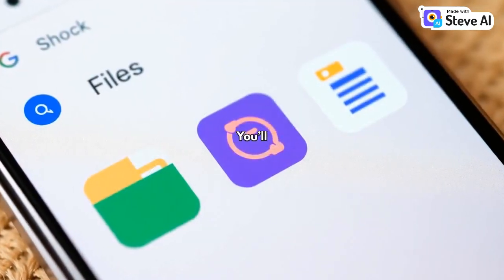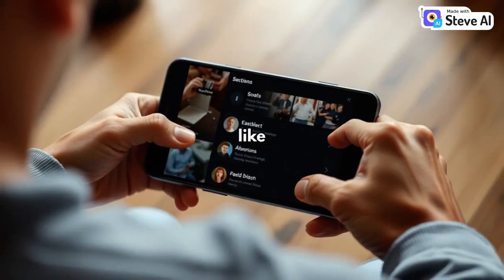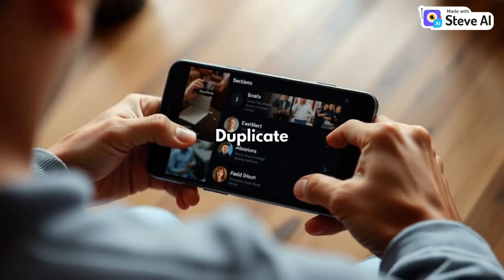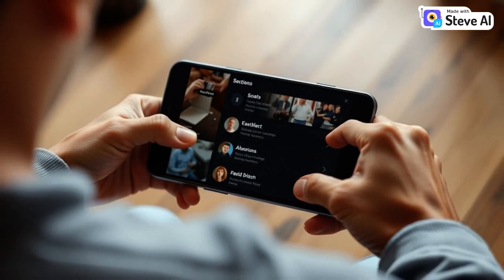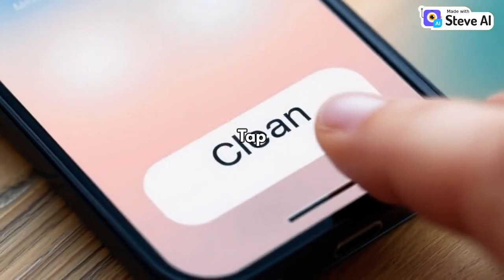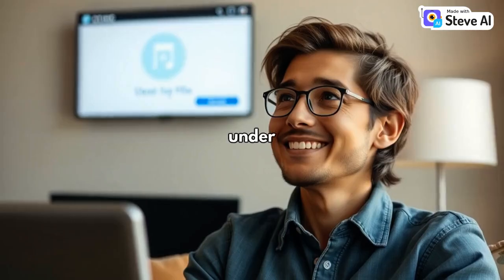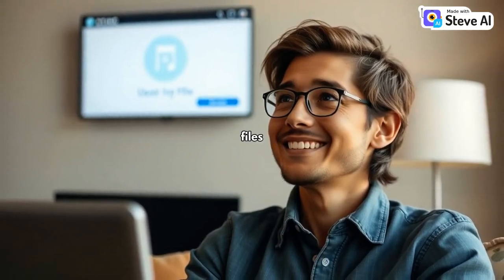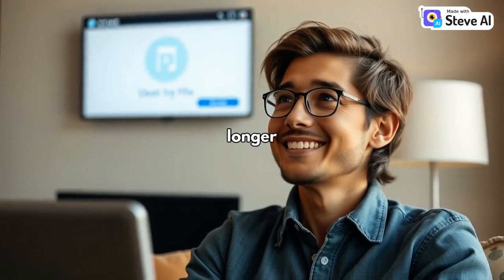Step 3. Open the app. You'll see different sections like junk files, large files, duplicate files, and WhatsApp media. Step 4. Tap the Clean button under Junk Files. These are files your phone no longer needs.